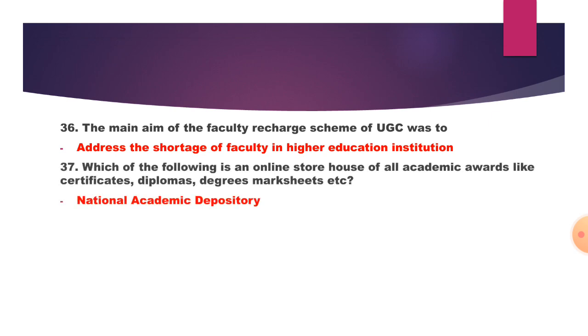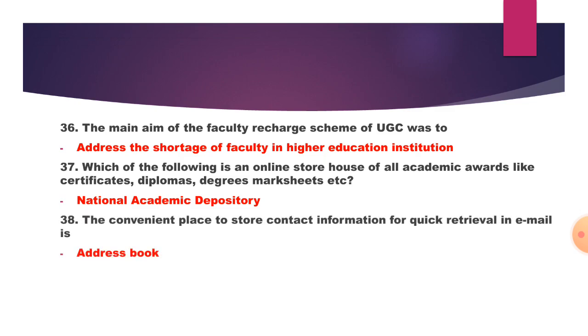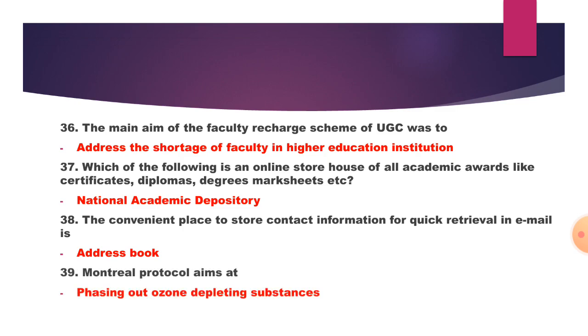Which of the following is an online storehouse of all academic awards like certificates, diplomas, degrees, marksheets, etc.? So it is the National Academic Depository. 38. The convenient place to store contact information for quick retrieval on email is the address book. So the address book is the place where we can have quick retrieval of email.